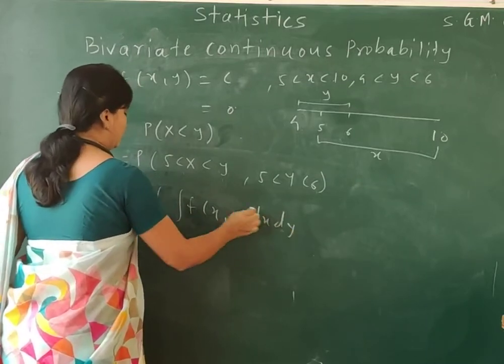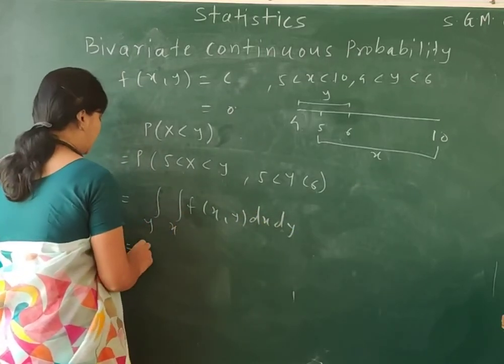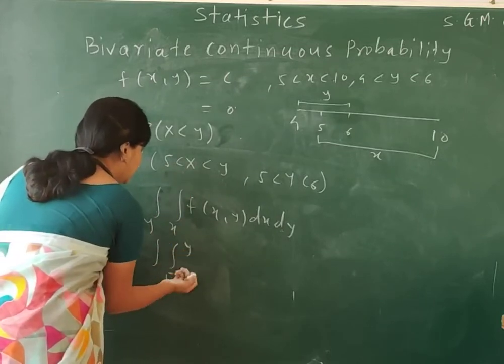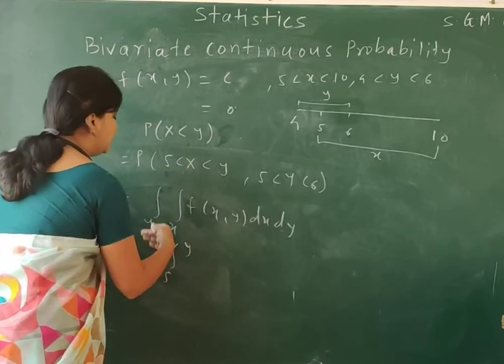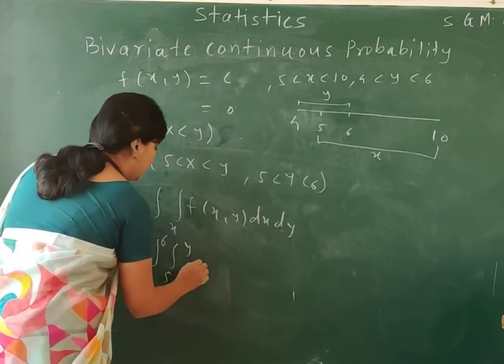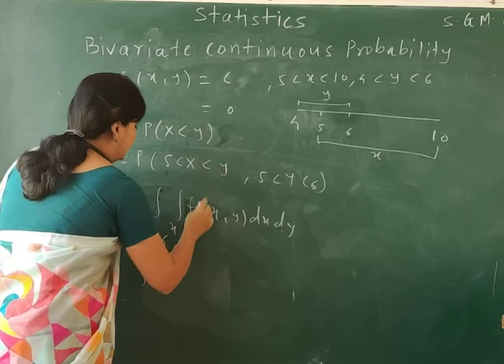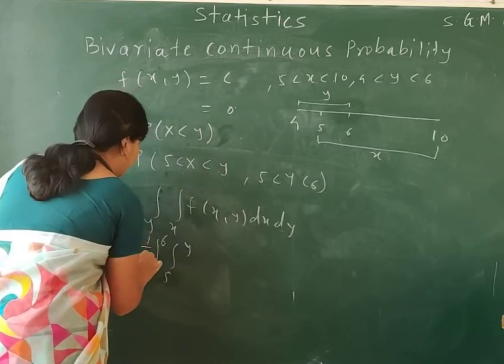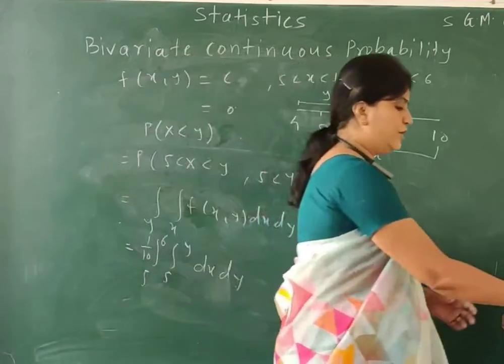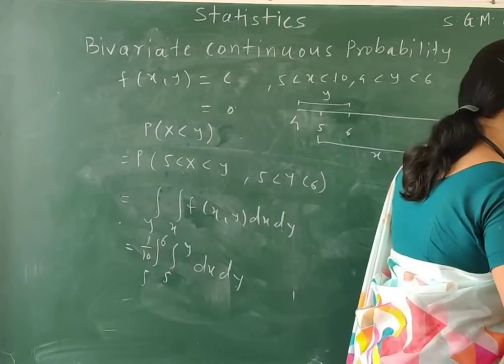So over here we can replace the range of x and y: the range of x is 5 to y. Since it is a function of y, we take it as the inner integral, and 5 to 6, which is constant, as the outer integral. f of x comma y is c, and the value of c is 1 by 10, dx dy. So we need to solve this integral.